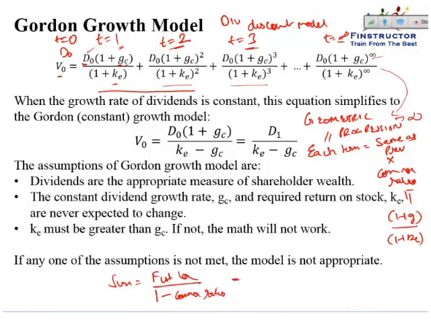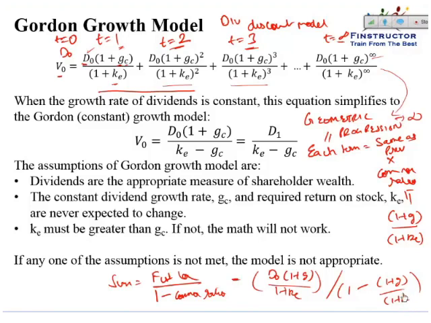The first term in this case is D0 into 1 plus g, that is the dividend at the end of year 1, or the dividend in the coming year you can say, upon 1 plus ke. This is the first term, upon 1 minus the common ratio. The common ratio, as we've derived, is nothing but 1 plus g upon 1 plus ke.